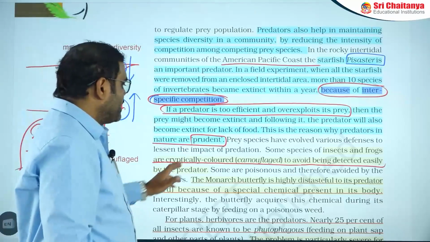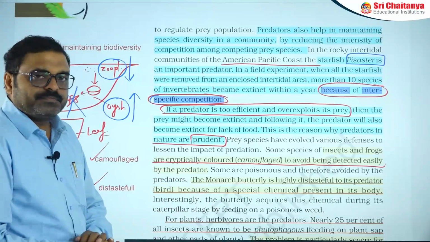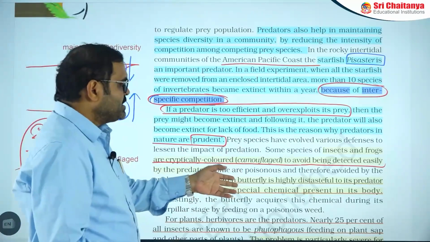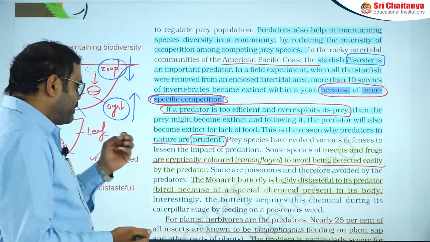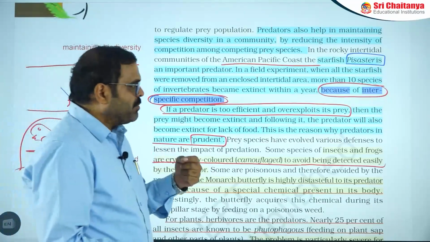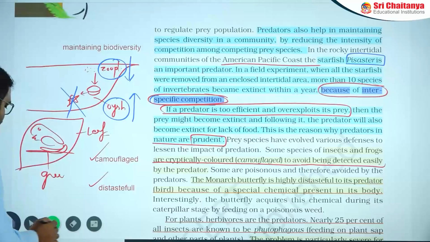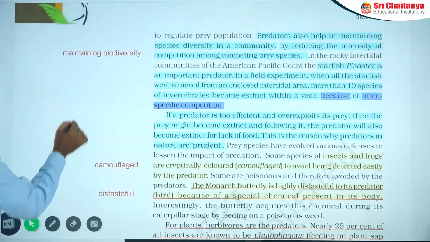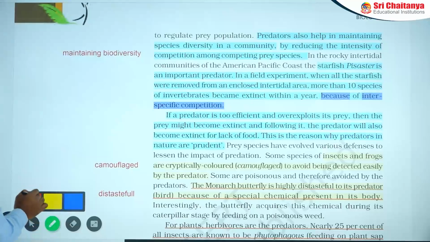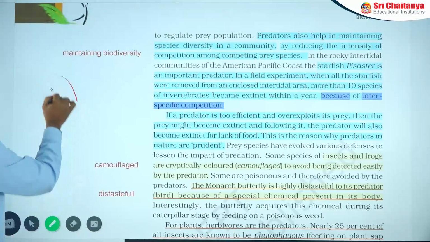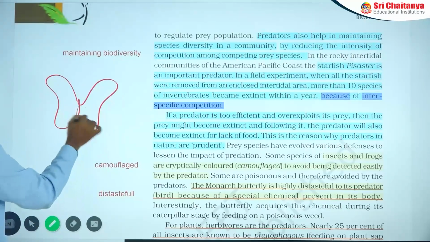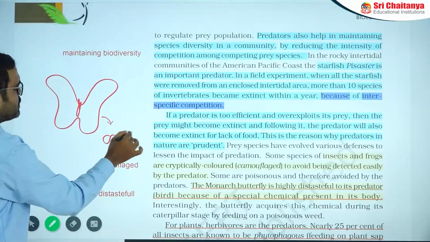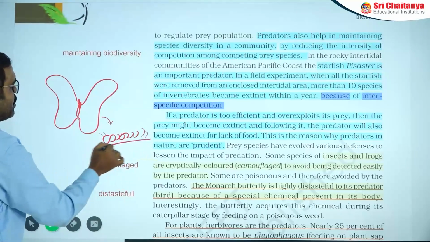Next is the monarch butterfly. The monarch butterfly is highly distasteful to the predator because special chemicals are stored in its body. You can find here the monarch butterfly in its larval caterpillar stage. It feeds on poison.